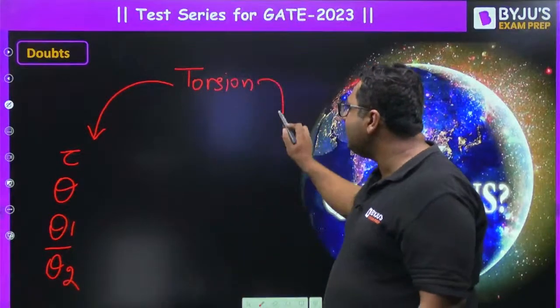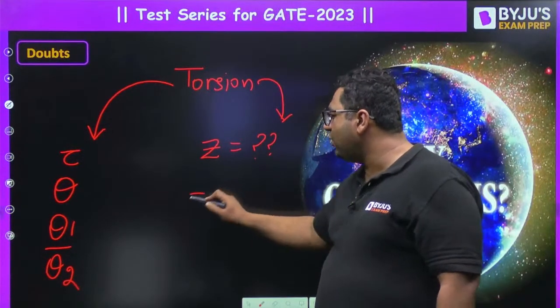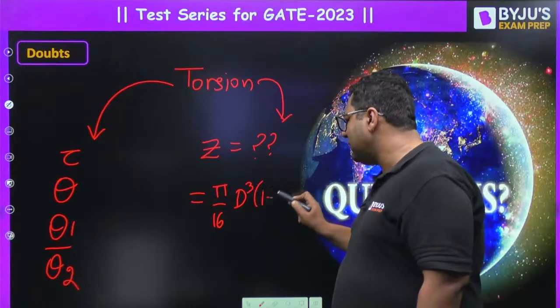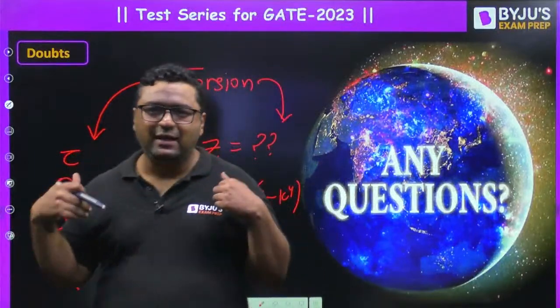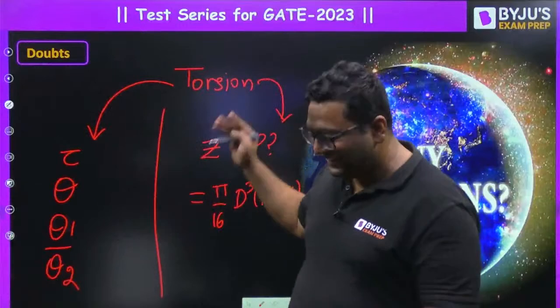But in SSC JE, they will ask what is the value of Z. That you already know, it is pi by 16 d cube (1 minus k to the power 4). That is the difference. I have given this example because Ranbir is from mechanical. If you were from EC or EE, I would take that example.